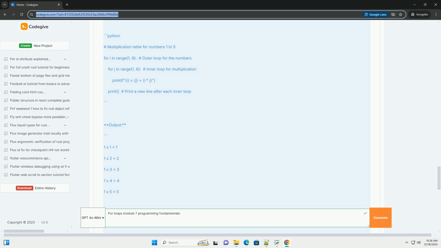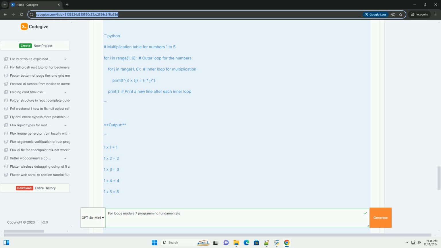4. Using for loops with conditionals. You can combine for loops with conditional statements to perform actions based on certain conditions. Python: numbers = [1, 2, 3, 4, 5]; for number in numbers: if number % 2 == 0: print(f"{number} is even"), else: print(f"{number} is odd"). Output: 1 is odd. 2 is even. 3 is odd. 4 is even. 5 is odd.